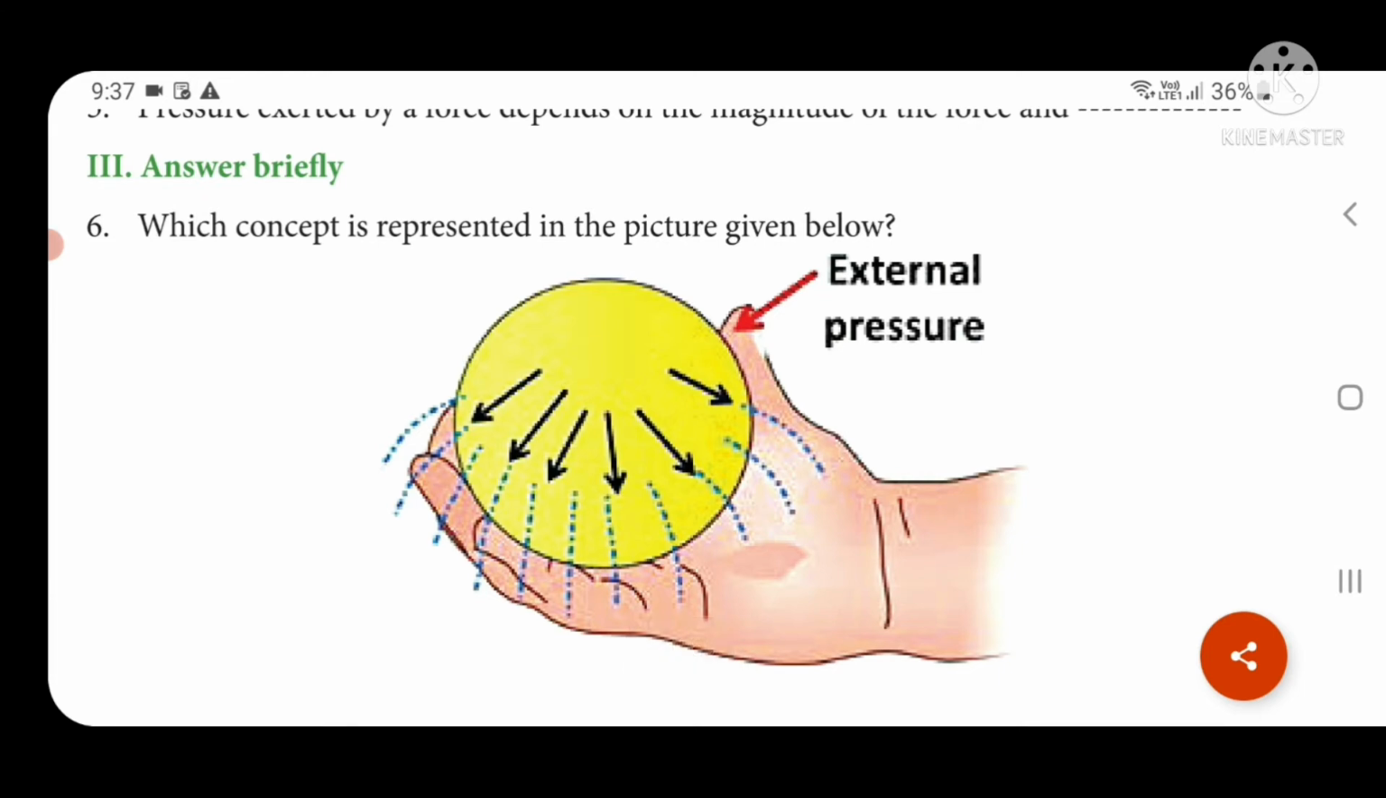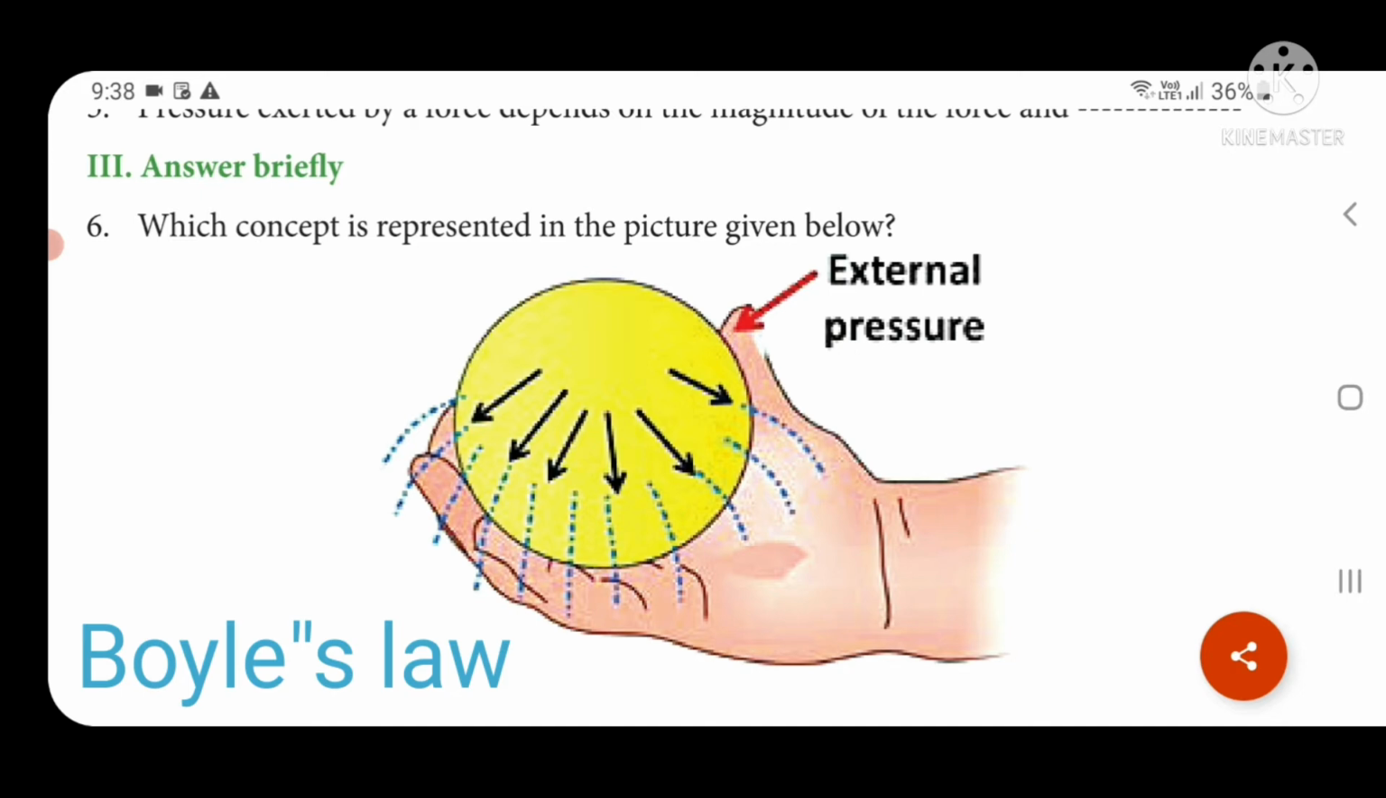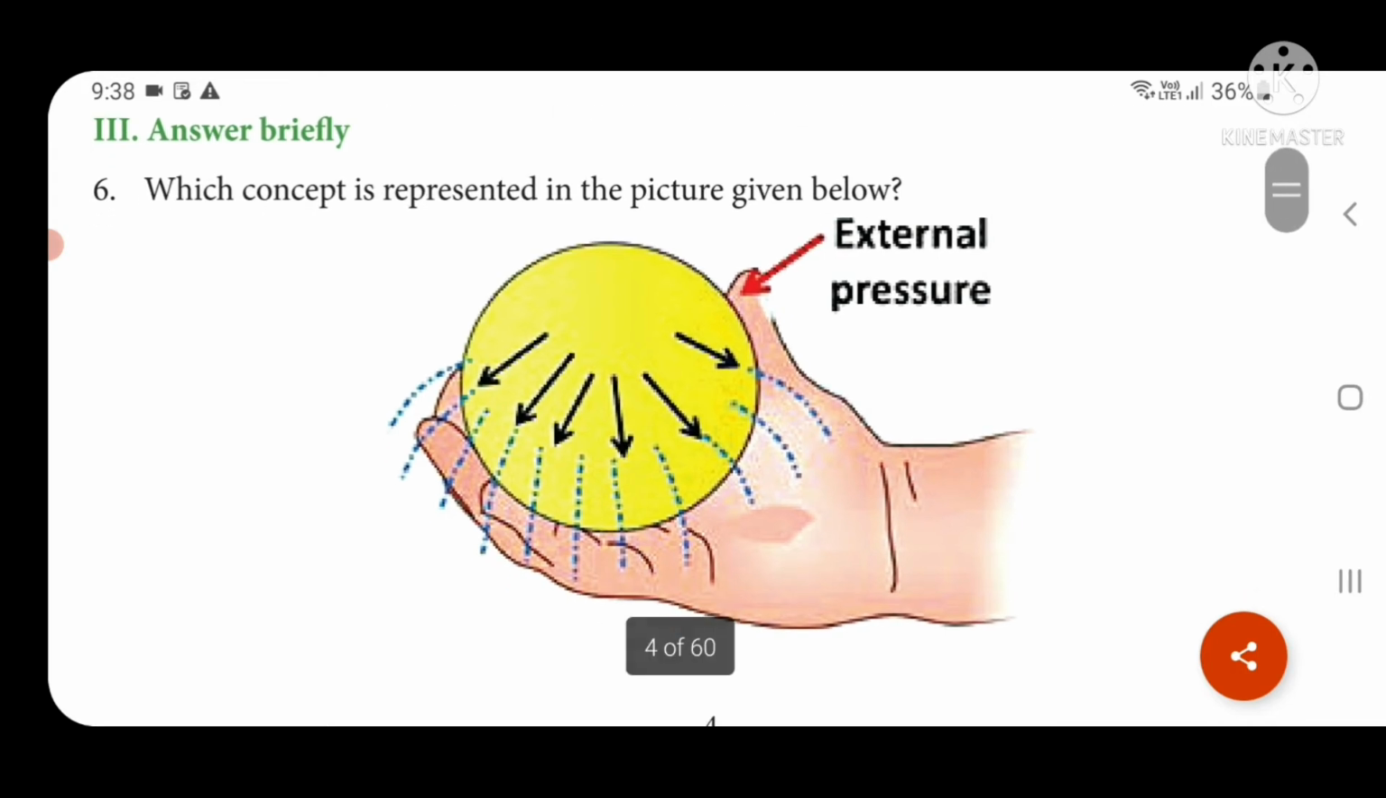Then the third answer briefly: which concept is represented in the picture given below? The concept represented in the picture is Boyle's law. Now we are going to know the definition of Boyle's law. If an external pressure acts on a particular point of the liquid, it will exert the same pressure on all the points of the liquid. Okay, that is the law.